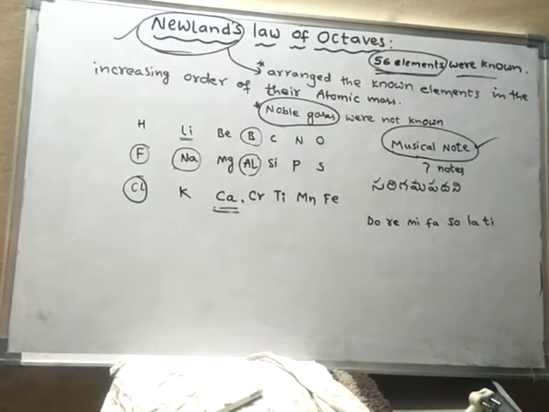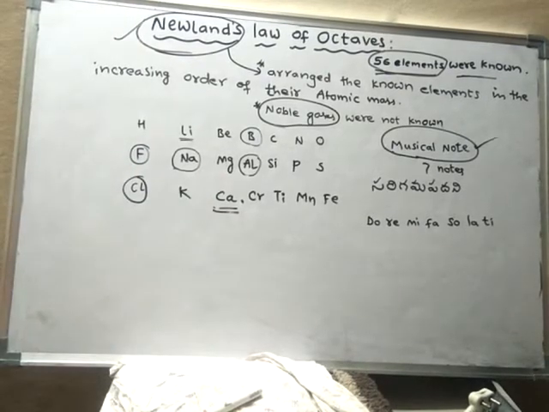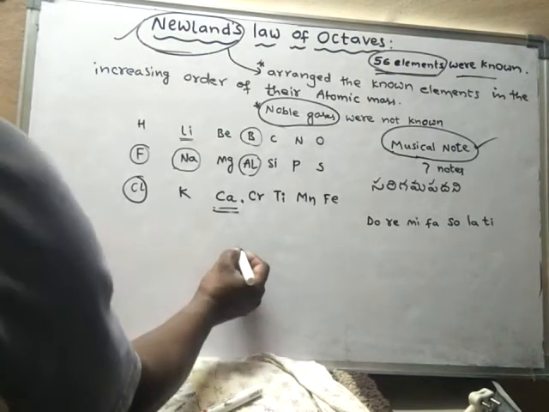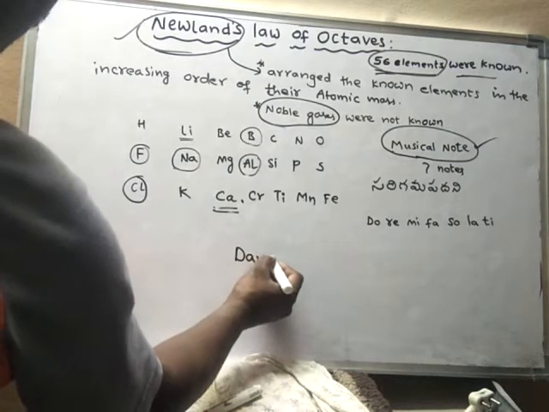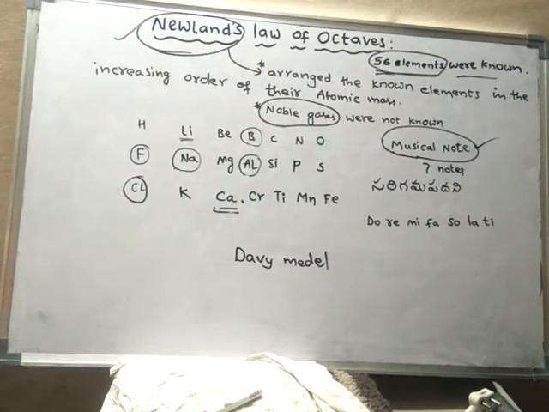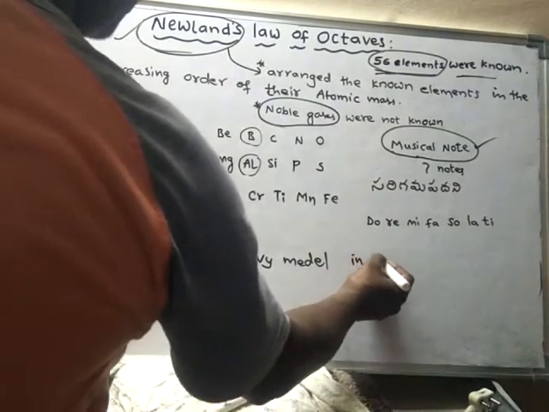Okay, Newland's law of octaves was rejected. But later on, his work was recognized by the Royal Chemical Society, London, and he was awarded the Davy Medal. The Davy Medal was given to him by the Royal Chemical Society, London, in 1887.